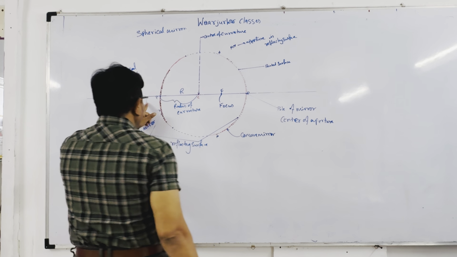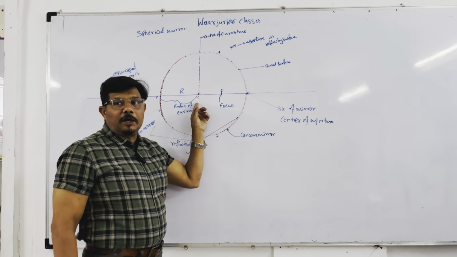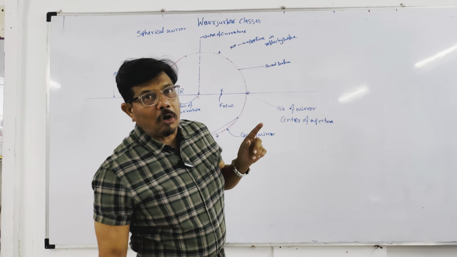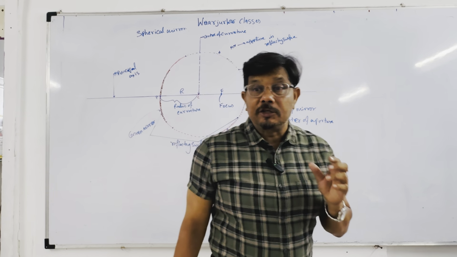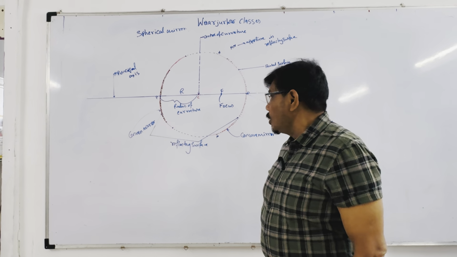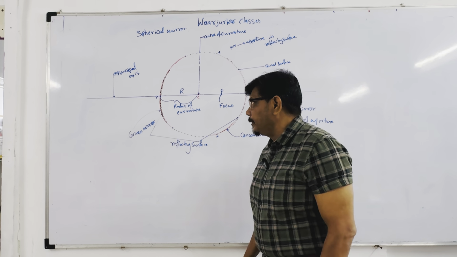It passes through the pole, it passes through the center of curvature. This line is called the principal axis, and this is the main axis of the spherical mirror. Now, what is a convex mirror?